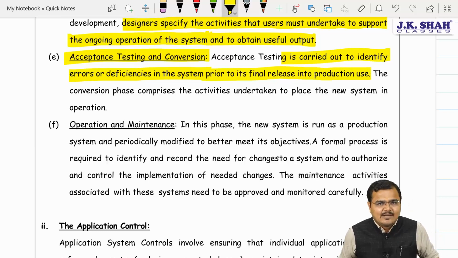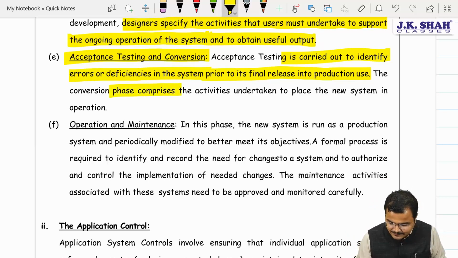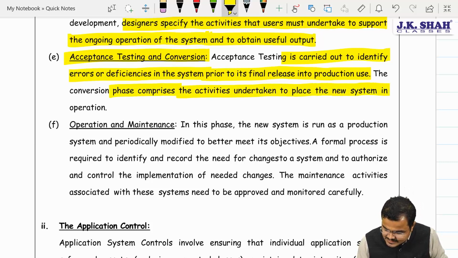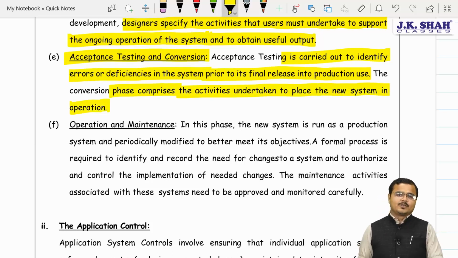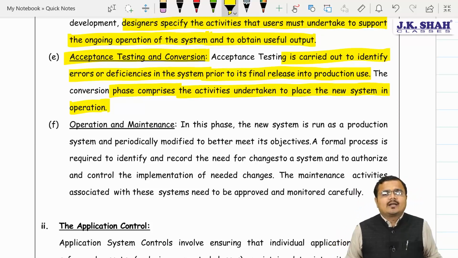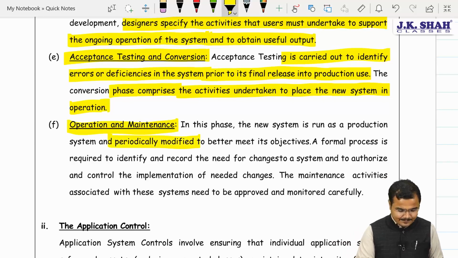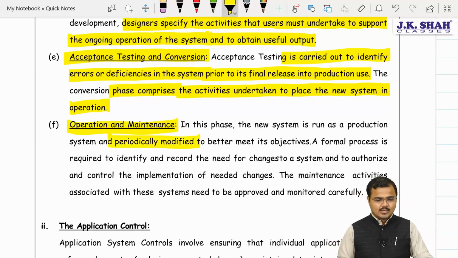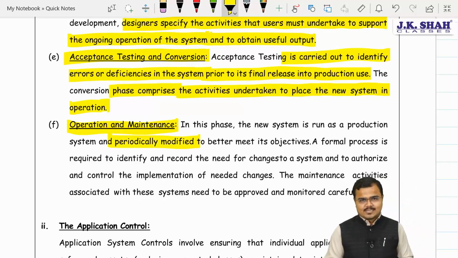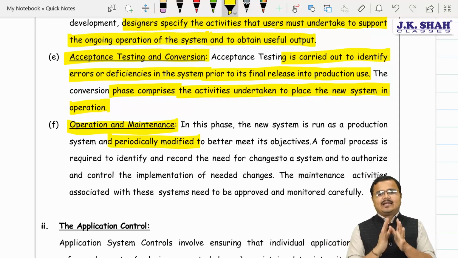So before it goes live, what is needed? Sir, we need to check it very, very perfectly. Further, the conversion phase comprises the activities undertaken to place the new system in operation. That means the new system must be converted perfectly to suit our requirement. And last but not the least, chartered, it's operation and maintenance. Periodically, this system must be checked on a regular basis to identify the loopholes in the system and to see where major changes are needed.